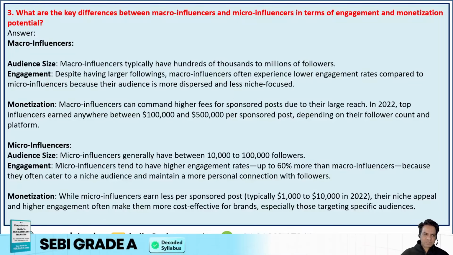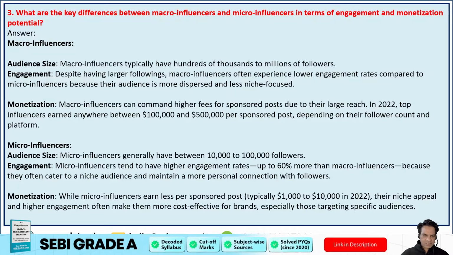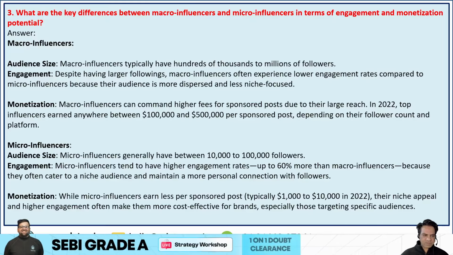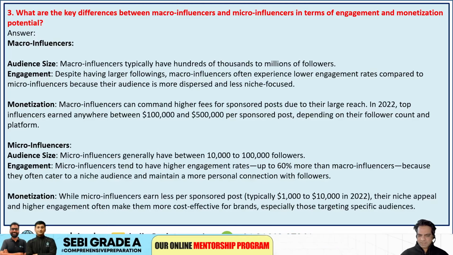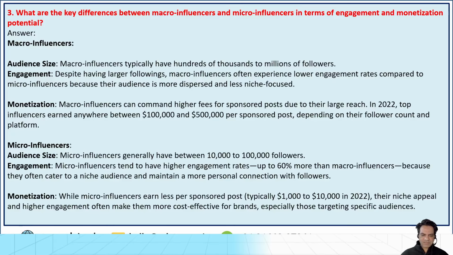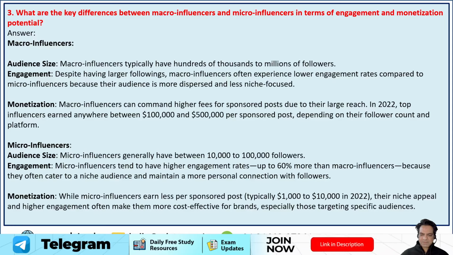Now, micro influencers: the audience size is generally between 10,000 to 100,000 followers. Engagement is higher, with engagement rates up to 60% more than macro influencers, because they often cater to niche audiences and maintain a more personal connection with followers. And monetization: while micro influencers earn less per sponsored post, typically $1,000 to $10,000 in 2022, their niche appeal and higher engagement often makes them more cost effective for brands, especially those targeting special audiences.